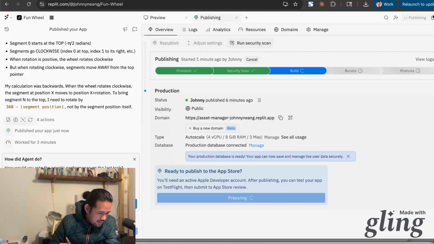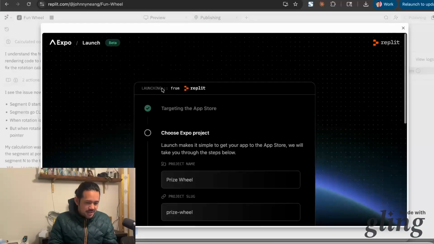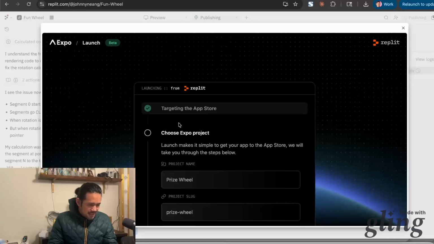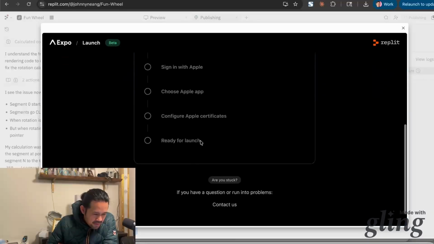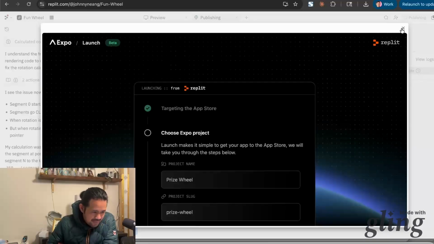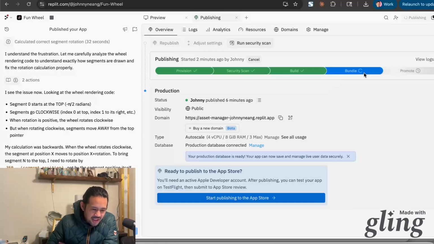So yeah, dude, you did way better on this one. So yeah, 5 stars for you. Okay, so it is interesting. Okay, so sign in with Apple, choose Apple app, configure. Wow. Okay. Let's shoot. Okay, let this do its thing.